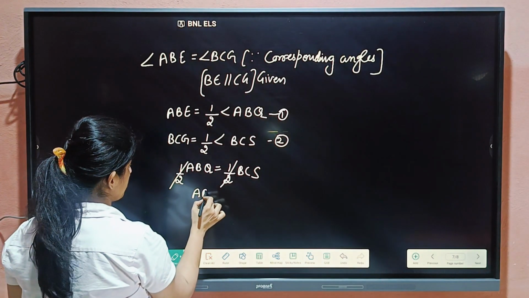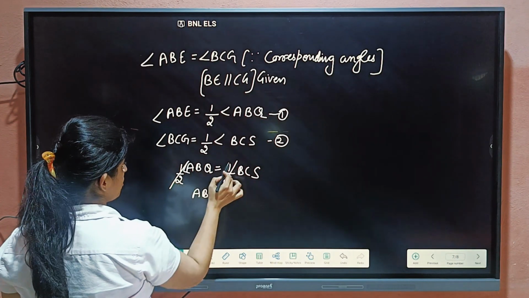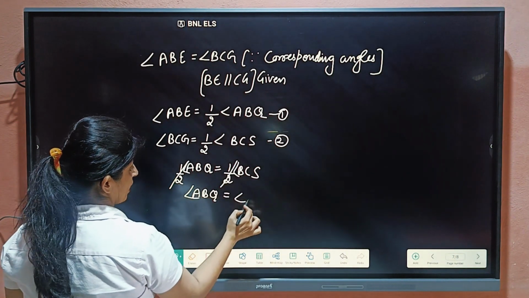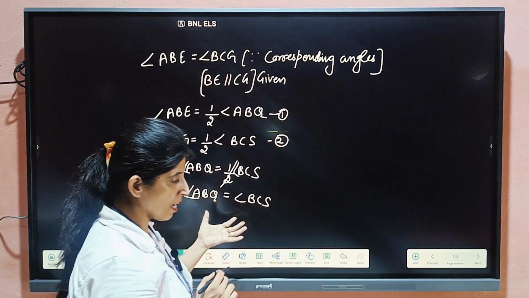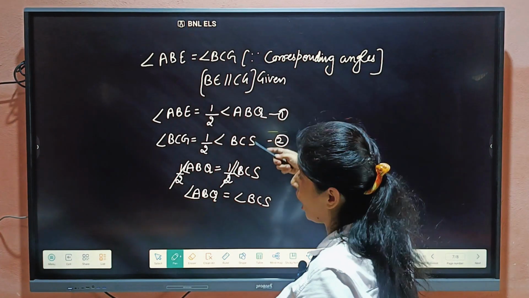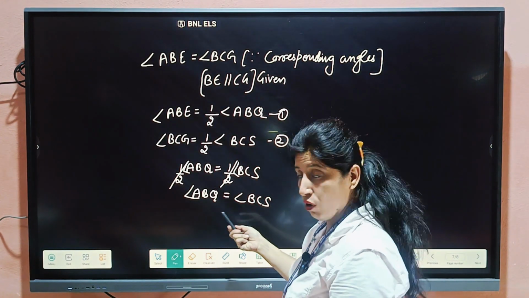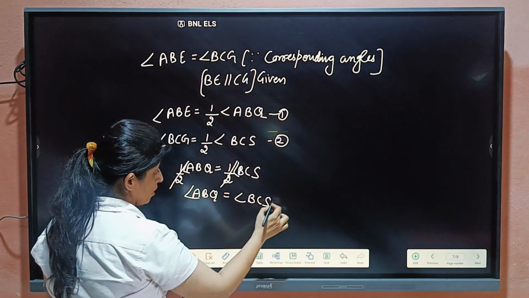Angle ABQ equal to angle BCS. These two angles are equal. These are corresponding angles, so their halves are corresponding, and now the full angles are also corresponding. ABQ and BCS are equal because of corresponding angles.